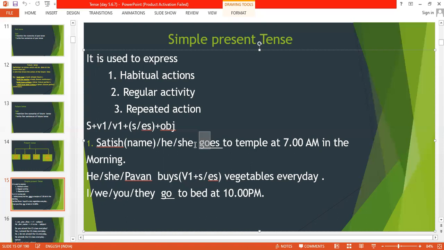Now, let's check the syntax. In case of syntax, if my subject is I, we, you, and they, then I have to use V1. If my subject is he, she, or name, then I need to use V1 plus S or ES, followed by object. So this is all about the simple present.